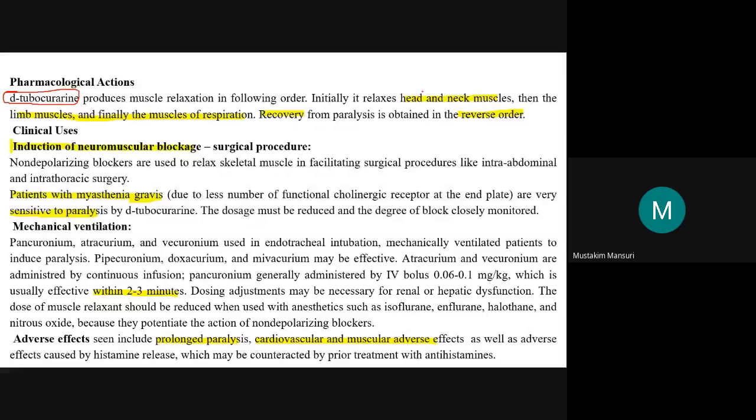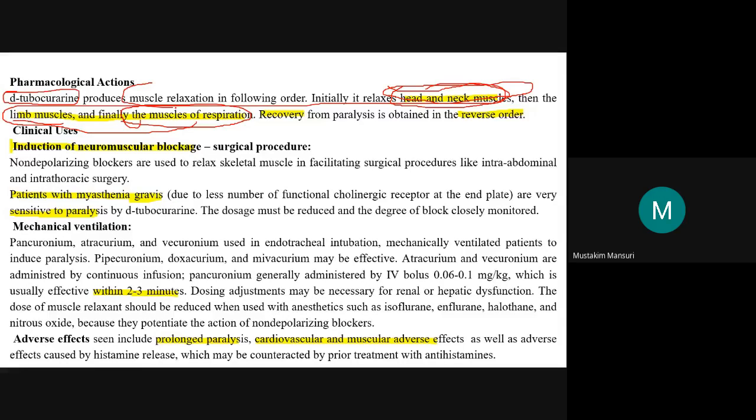Initially it relaxes the head and neck muscles, then the limbs, then finally the muscles of respiration. The recovery will be in reverse order: respiratory muscles, limbs, then head and neck. So DTC will produce muscle relaxation.